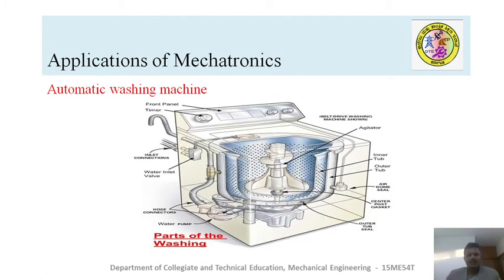This is one application of a mechatronic system in an automatic washing machine. In automatic washing machines, there are a number of facilities to set the temperatures, set the speeds, and set the kind of clothes you are washing. It controls the turbine speed, the fluid flow and the temperature.